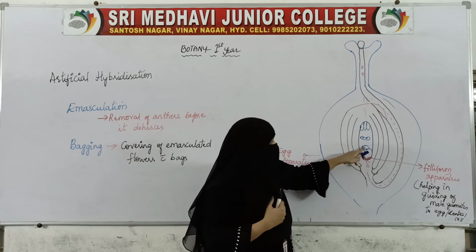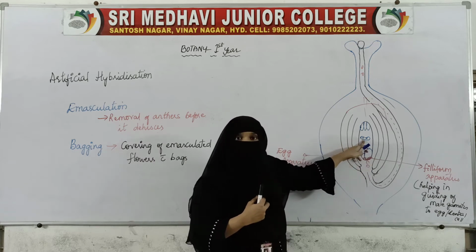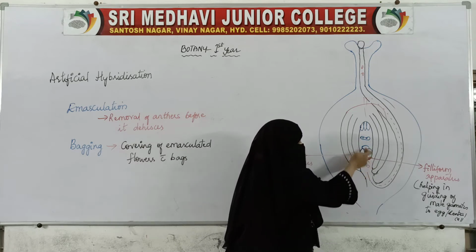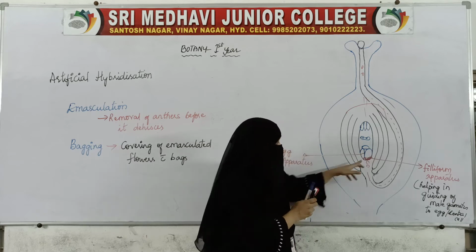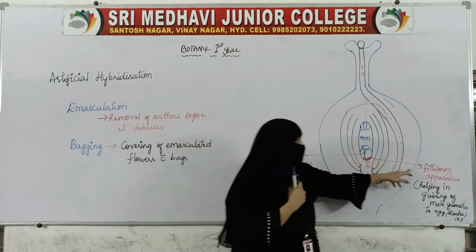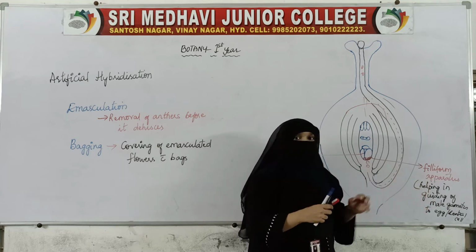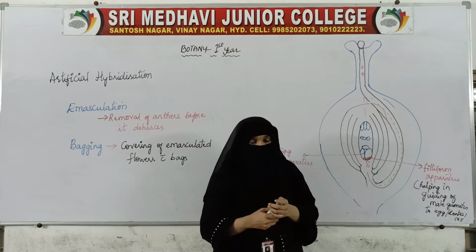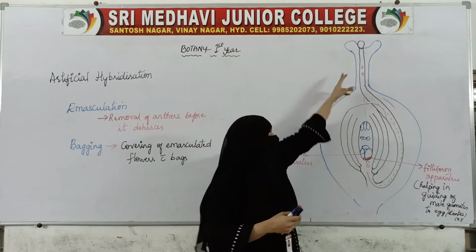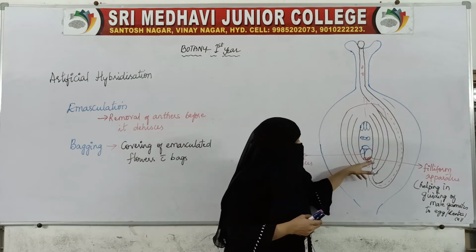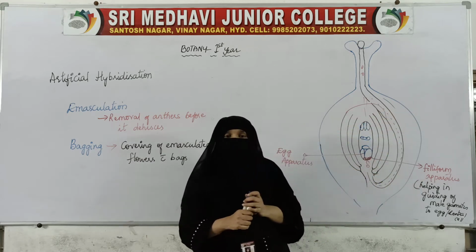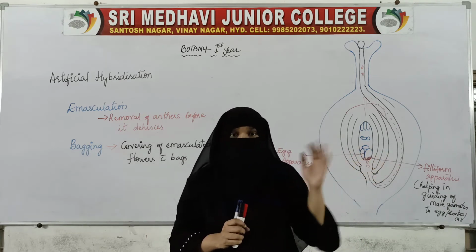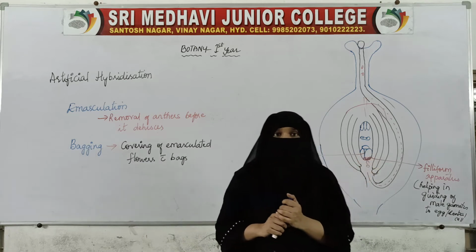This reaching of the gametes, this to this and this to this, is done by the filiform apparatus. What I said, the filiform apparatus guides the male gametes to the egg and the central cell. So this whole interaction is the pollen pistil interaction, after which the filiform apparatus will help in guiding the male gametes to the egg and the central cell.